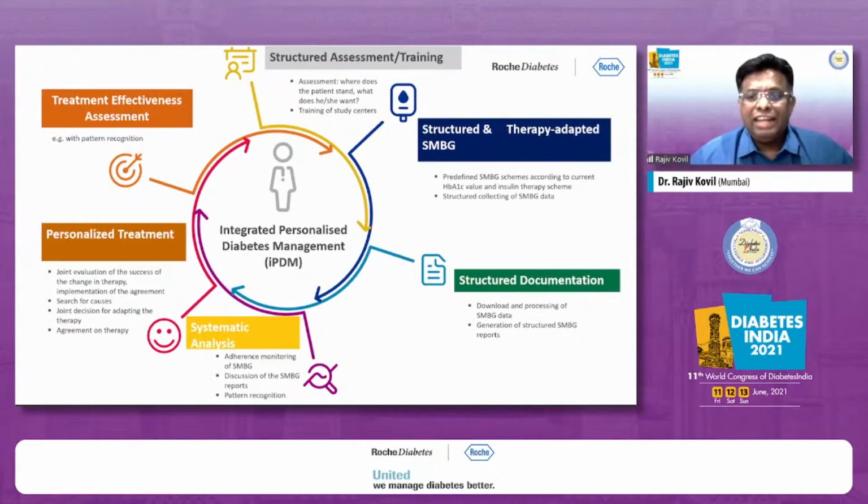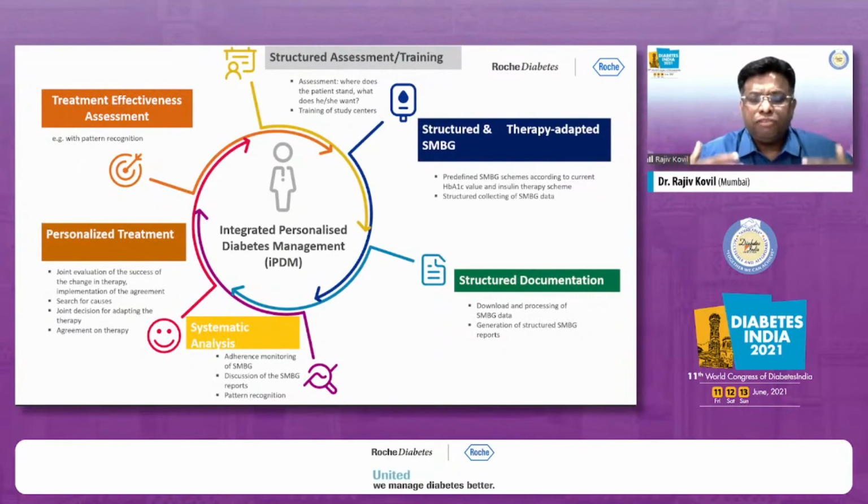So the whole idea of IPDM is that the glucose meter is connected via Bluetooth to the app. So the structuring is automatically done. There's a sync which is happening. The analysis is automatically done. All that the patient today needs to do is make a PDF and send. And in future, you're going to have a cloud base where the doctor himself would have the Roche Diabetes Care program, where on a real-time basis, when the patient measures the blood glucose, through a cloud, the doctor is able to get it.